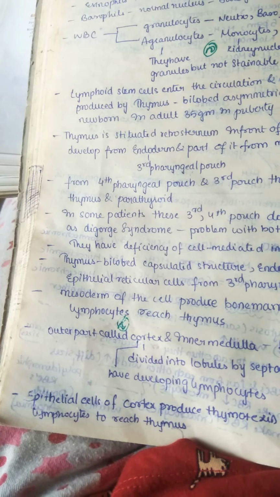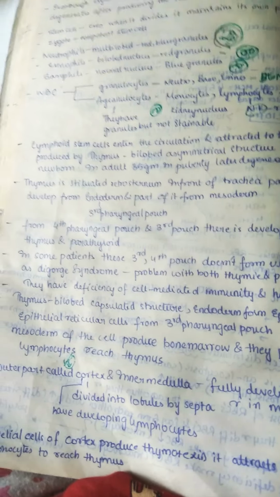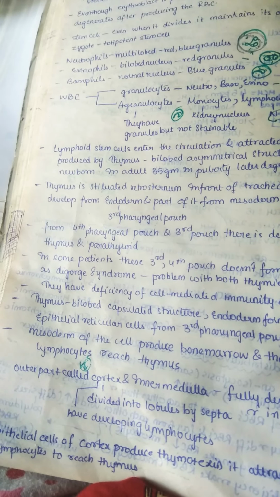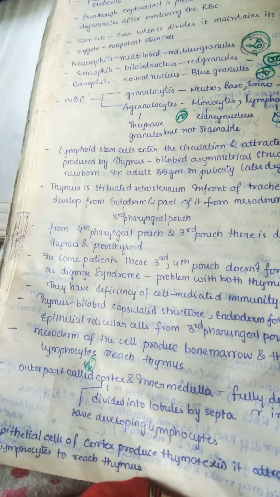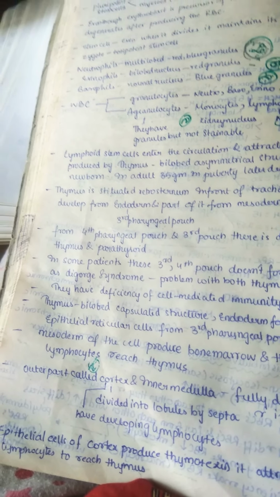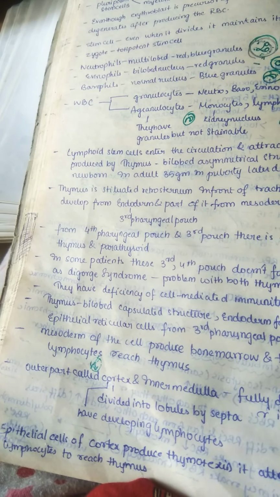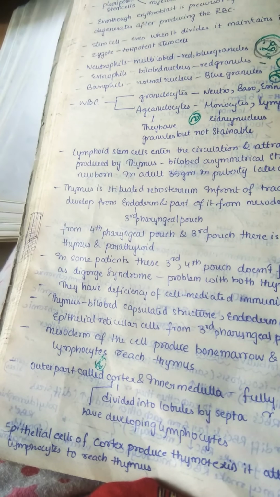Now the epithelial cells of the cortex produce thymotaxin. It attracts the lymphocytes to reach the thymus. We are saying that lymphocytes are formed in the bone marrow. After that they reach the circulation, and they will be moving in the circulation. Then who tells the T lymphocytes to go to the thymus, rather than the bone marrow? Mainly the attractive molecules which are released by the thymus.